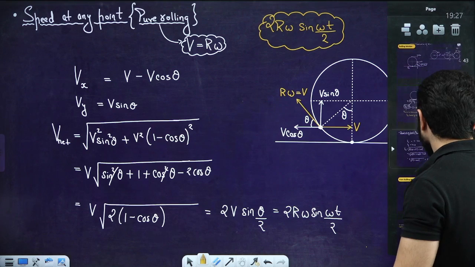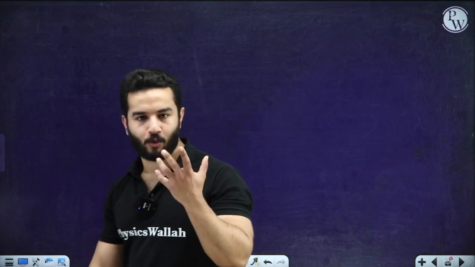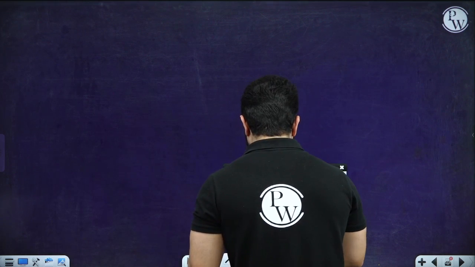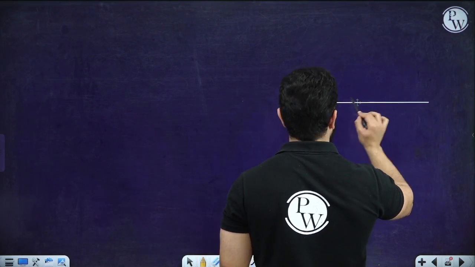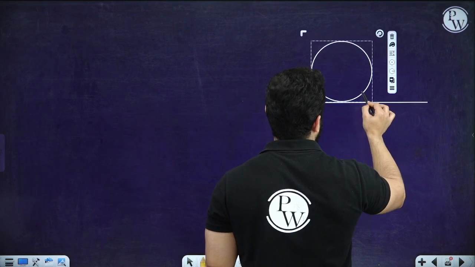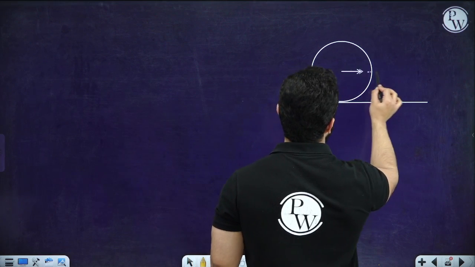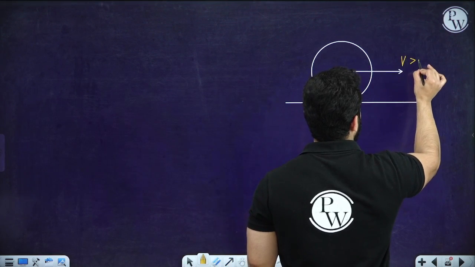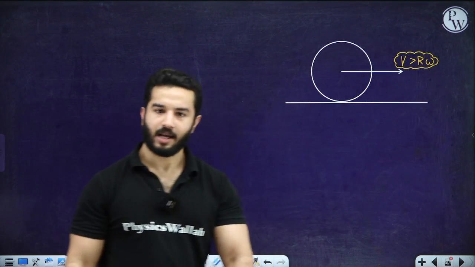Now moving on, let's suppose we are discussing backward and forward slipping. We have discussed that if there was no slipping, in that case friction force wouldn't act, right? But let's suppose now there is a need for friction force to act. Let's suppose that initially this is V, and V is greater than R omega, which is the case for forward slipping, and the surface is rough.